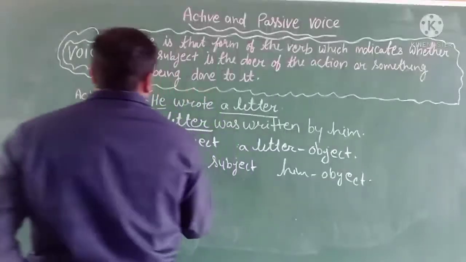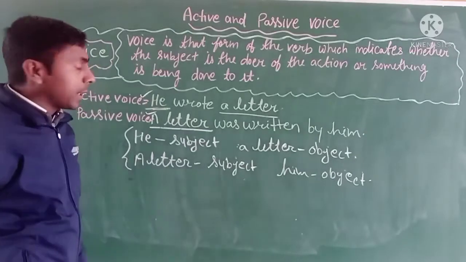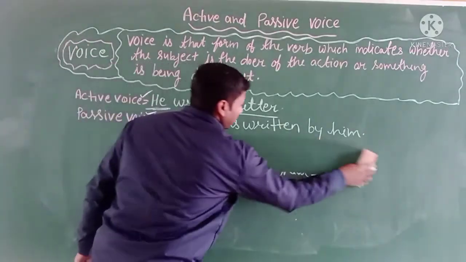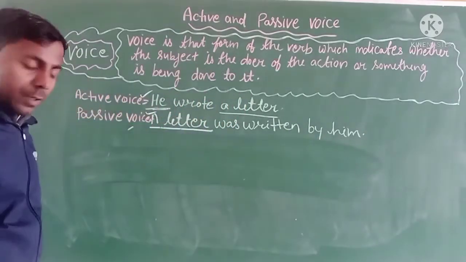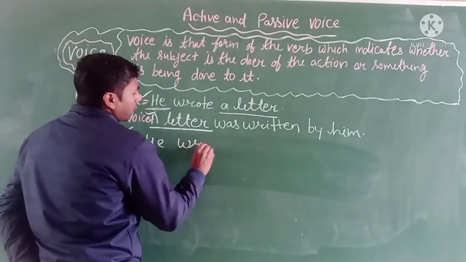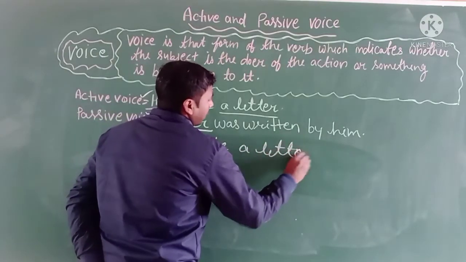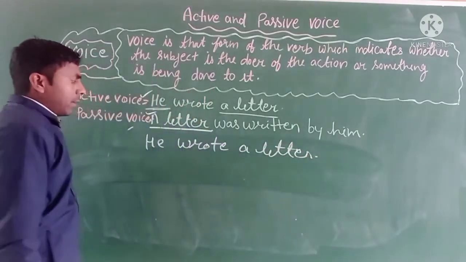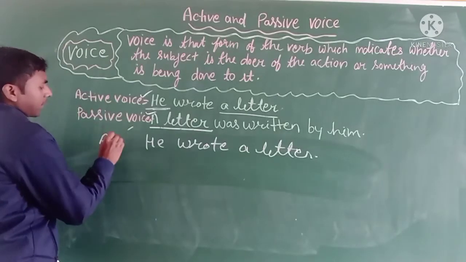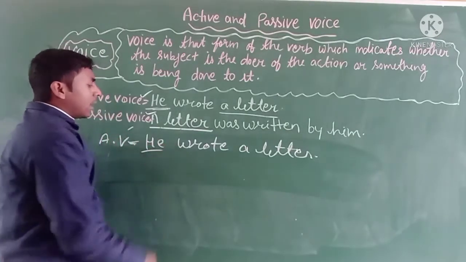First, look at the first sentence: He wrote a letter. It is the active voice, and he is the doer.